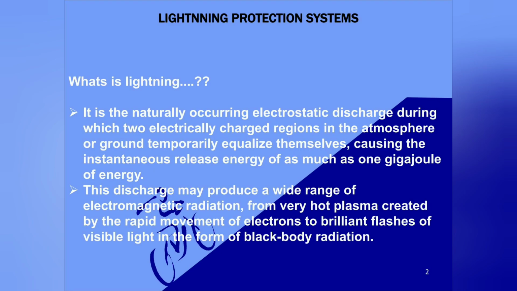Lightning is a naturally occurring electrostatic discharge during which two electrically charged regions in the atmosphere or the ground temporarily equalize themselves, causing the instantaneous release of energy, which is as much as 1 gigajoule. This discharge may also produce a wide range of electromagnetic radiation from a very hot plasma, which is created by the rapid movement of electrons, to brilliant flashes of visible light in the form of blackbody radiation.